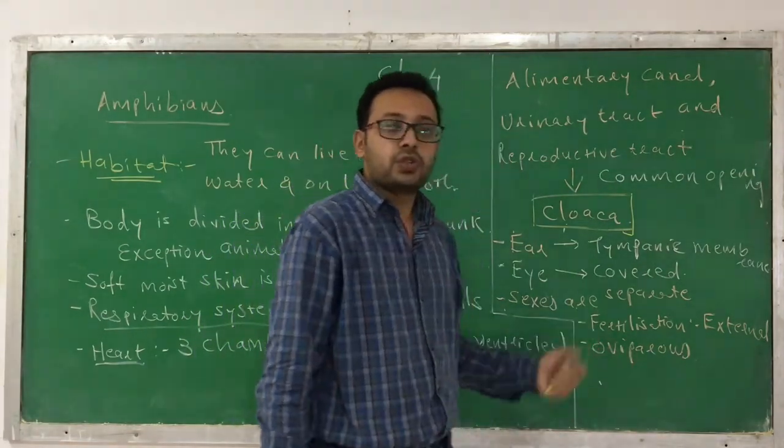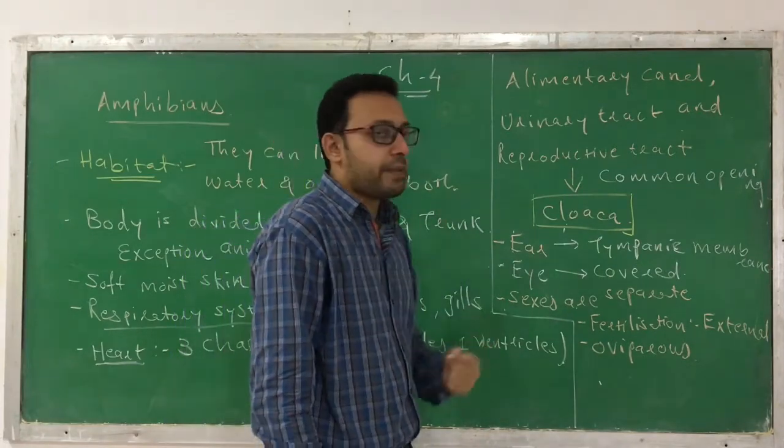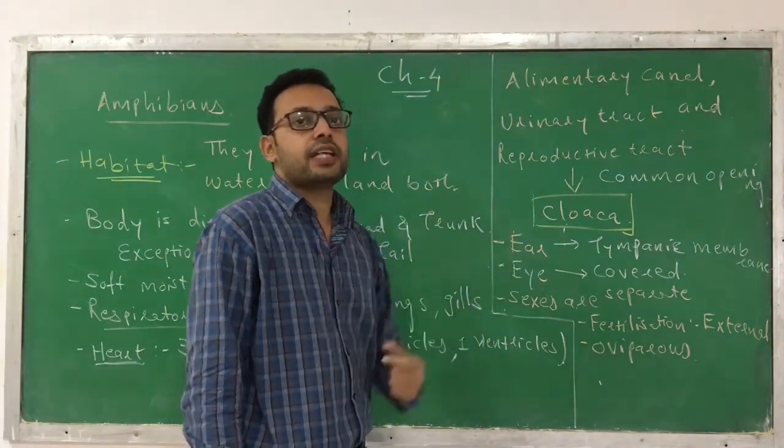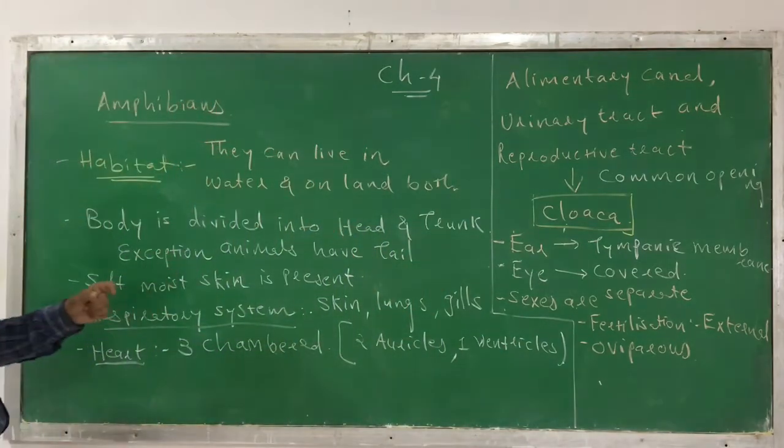The development may be either direct or indirect. So these are the characteristics you can find in class Amphibia.